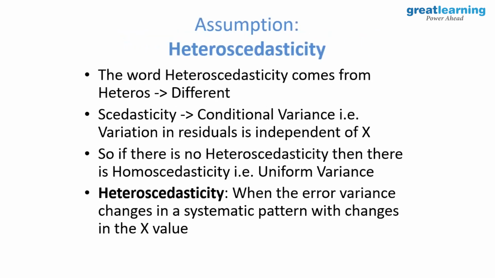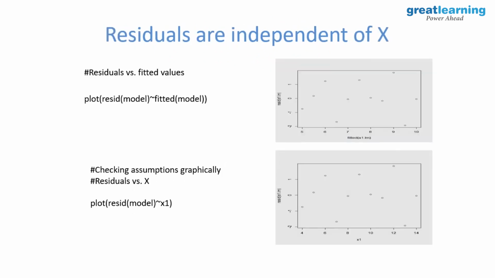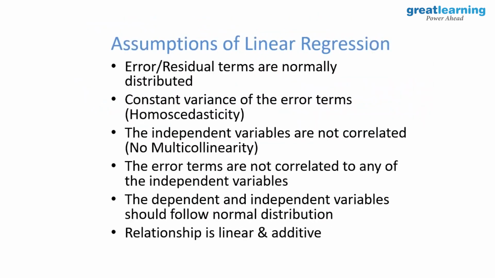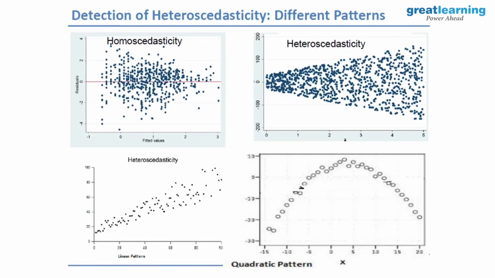So next one is heteroscedasticity. The word heteroscedasticity comes from hetero, which means different. Scedasticity means conditional variance. So when we combine this, it becomes different conditional variance. Our original assumption was that there should be constant variance, which is homoscedasticity. So homoscedasticity is desired. Heteroscedasticity is a problem.